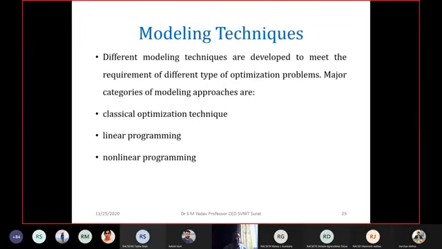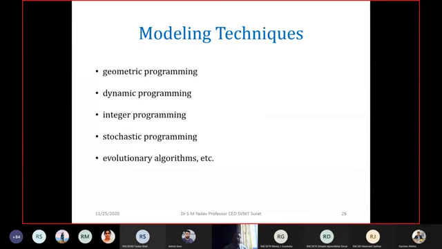Modeling techniques: there are various optimization or modeling techniques. These can be classified into classical optimization techniques, linear programming techniques, and non-linear programming techniques, depending upon the nature of the parameters, whether they are linearly or non-linearly related. You have to select a proper optimization technique.